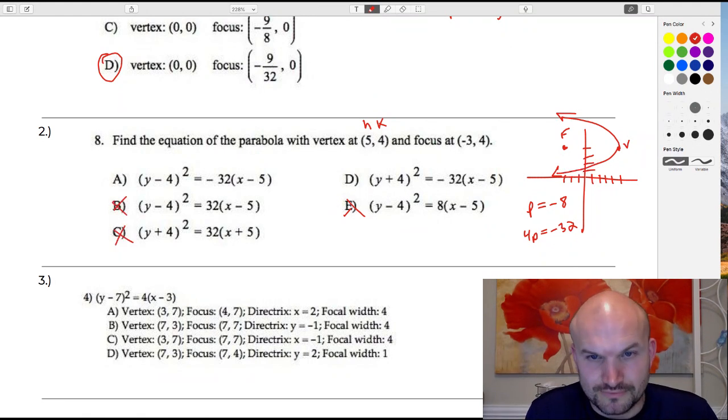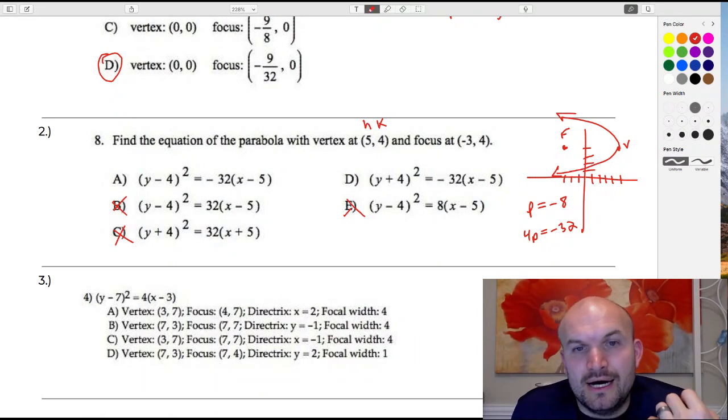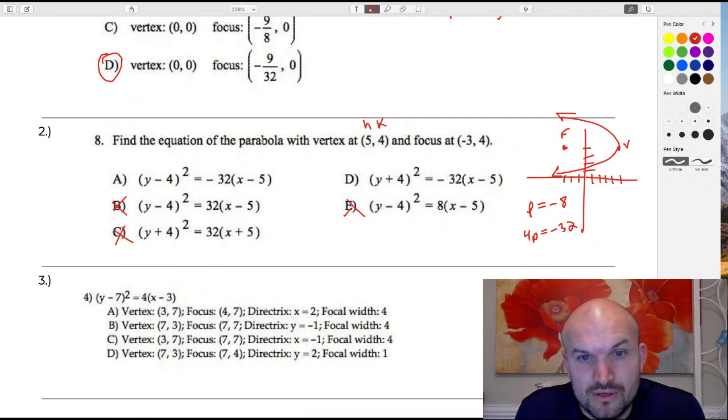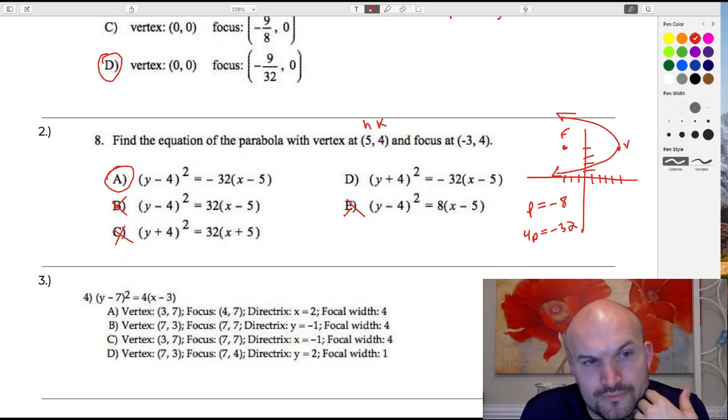So it's these two. My h, which is always connected with my x, is going to be 5. So that should be x minus 5, good. And then my k should be y minus 4, and this one's y plus 4. So therefore, that's going to be your answer, not this one, because that plus messes everything up.